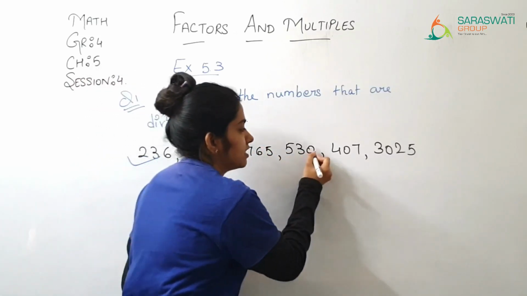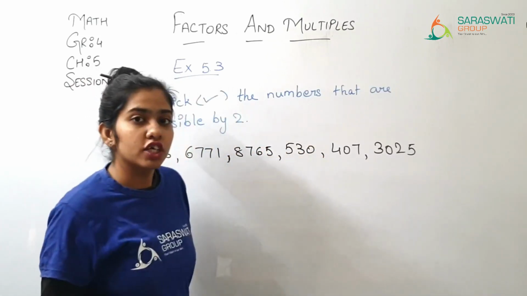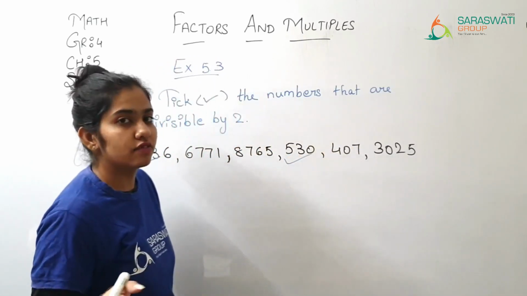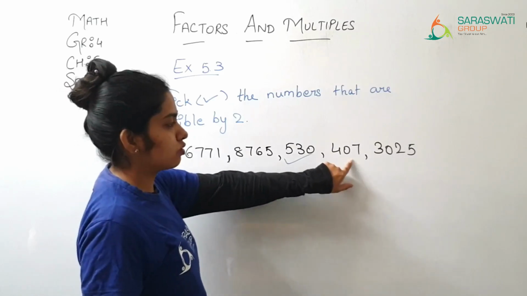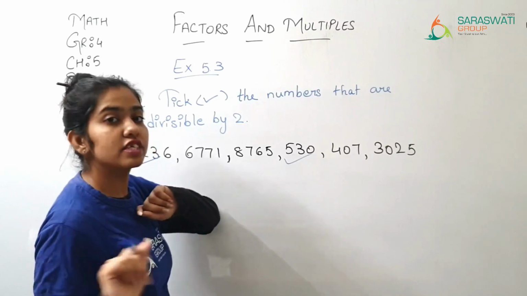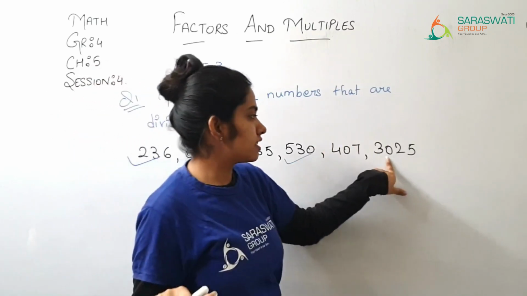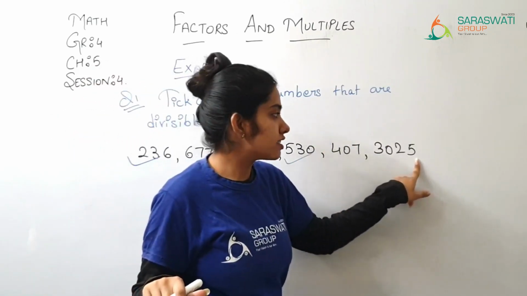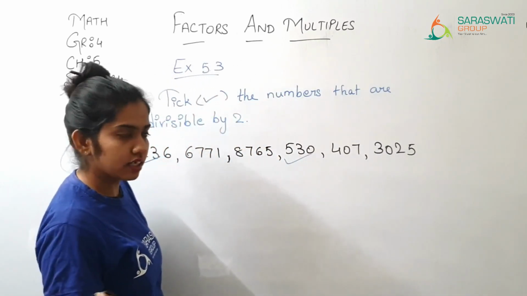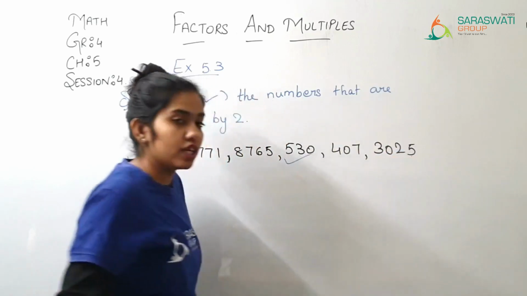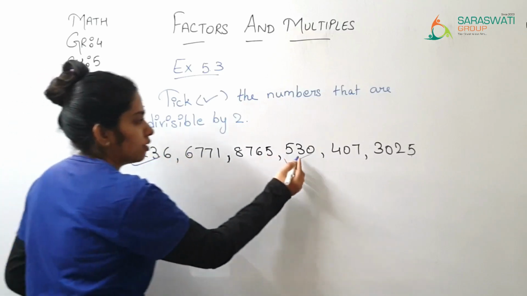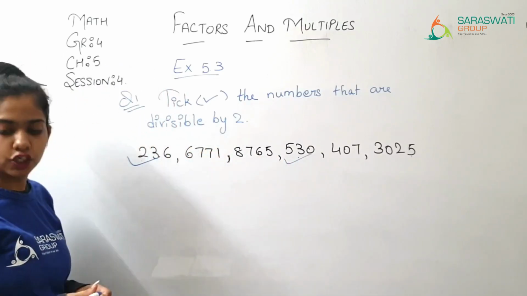Then 530. Here it is 0. So yes, 530 is divisible by 2. 407. Here it is 7. So 407 is not divisible by 2. 3025. Here it is 5. So we want 0, 2, 4, 6 and 8. Here it is 5, so 3025 is also not divisible by 2. Only these two numbers are divisible by 2.